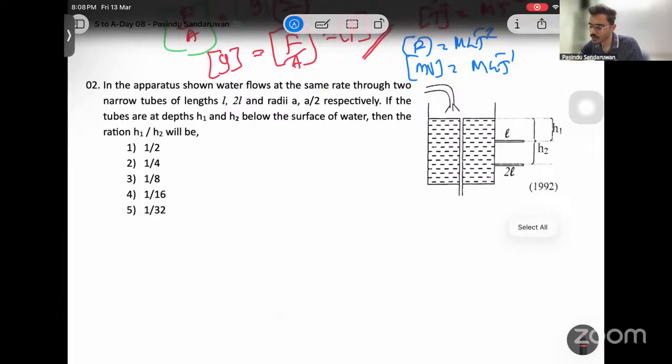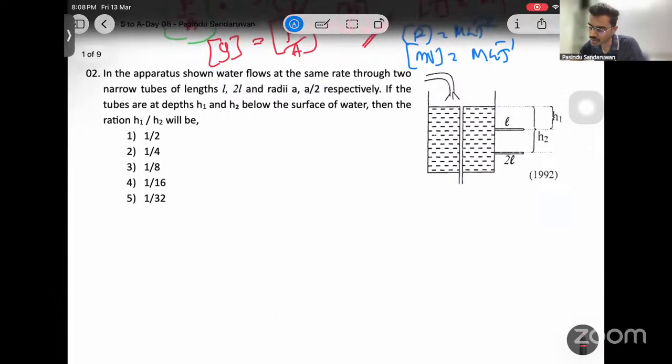In the apparatus shown, water flows at the same rate through two narrow tubes of lengths L and 2L and radii a and a over 2 respectively. If the tubes are at depths H1 and H2 below the surface of water, then the ratio H1 over H2 will be? Okay. If you have horizontal tubes, we know we have Poiseuille's equation of viscosity.